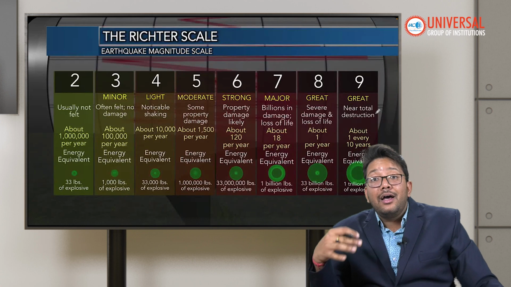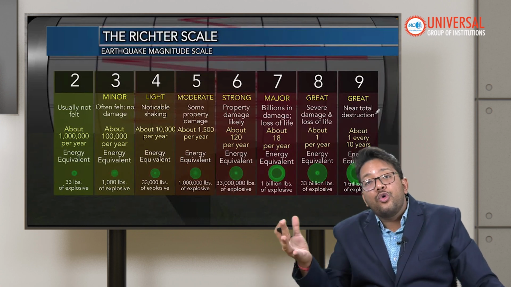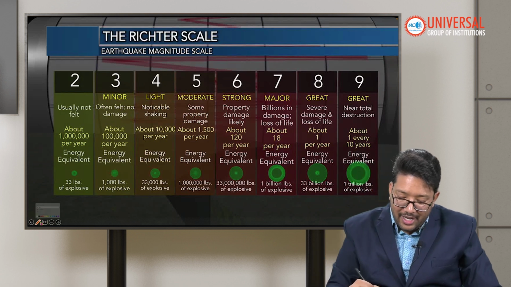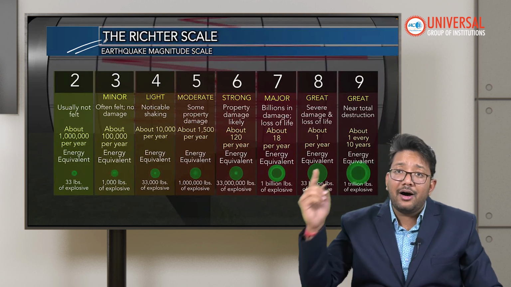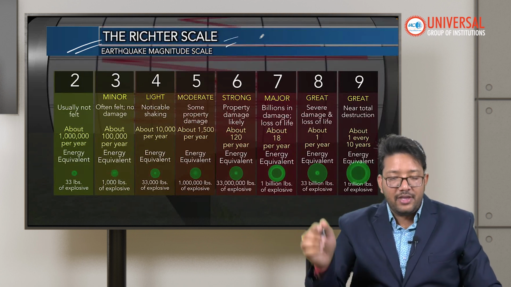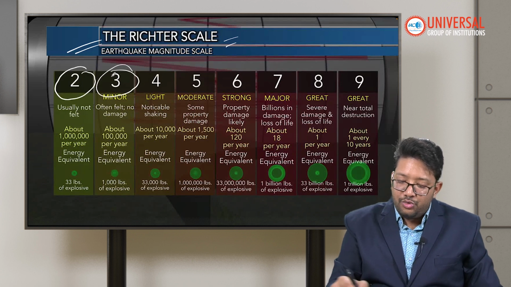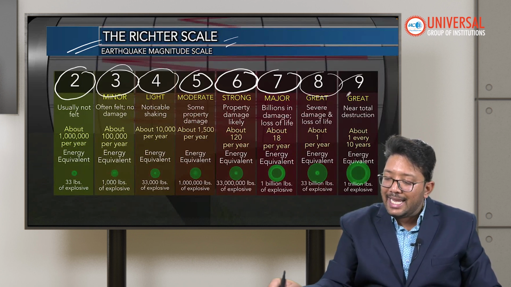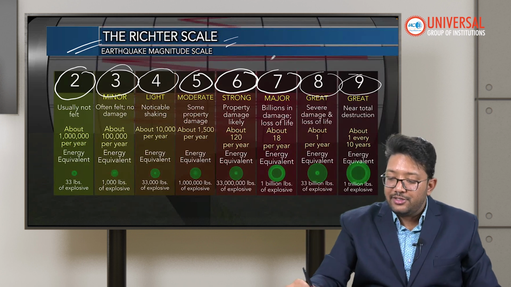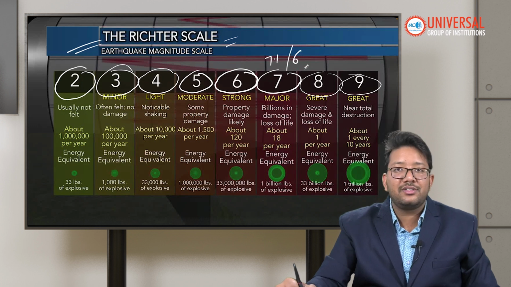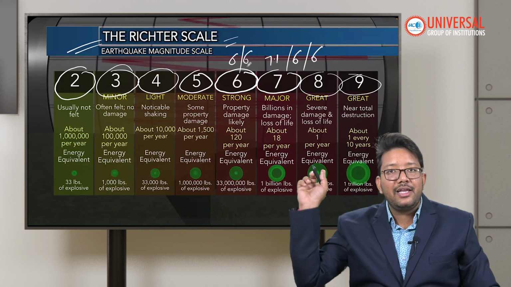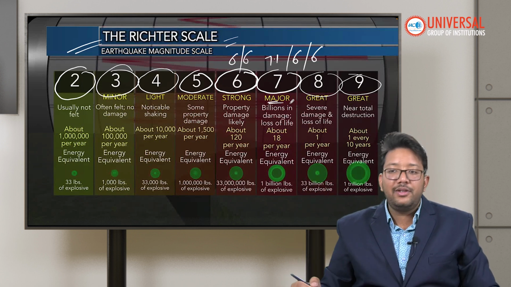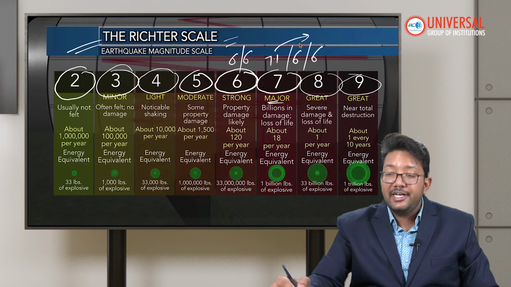Then, how much energy was released? Which scale will calculate that? The magnitude will be calculated by the Richter scale. Earth's magnitude scale, the Richter scale, is very famous, and we have the numbers 2, 3, 4, 5, 6, 7, 8, 9. Recently, as I said initially in the video, Tibet got 7.1, Mexico got around 6, and Japan also got around 6. So 6 and 6 fall under strong, and Tibet falls under 7.1, and that's why it is a major earthquake.